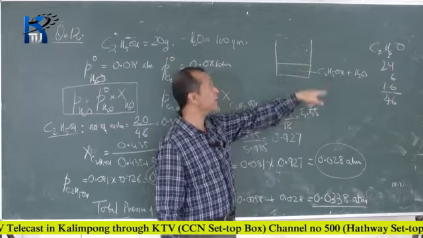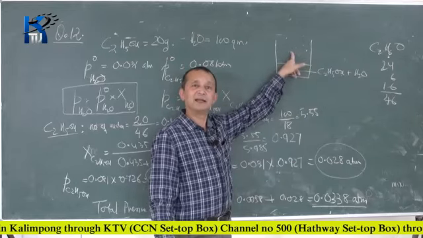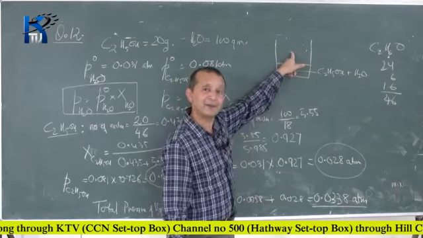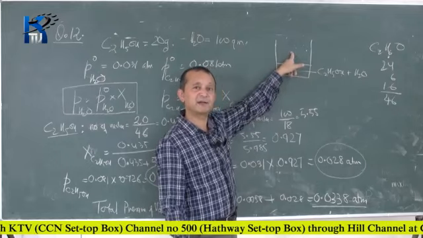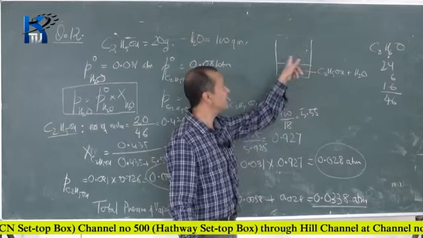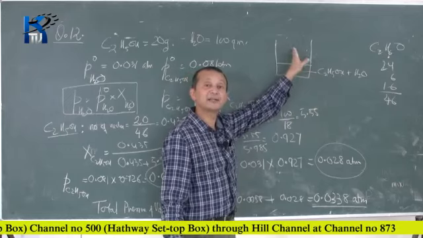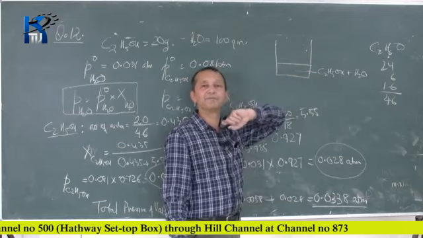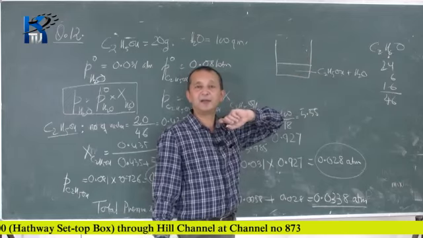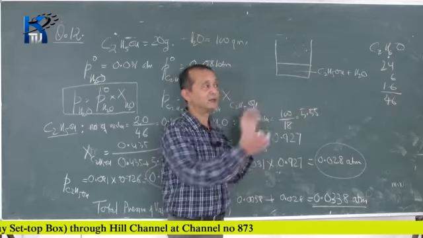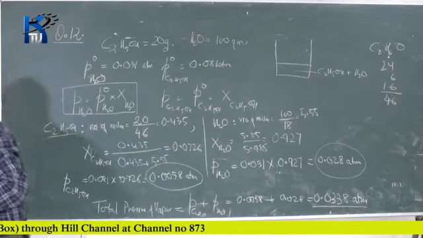The mole fraction of the vapor mixture will not necessarily be the same. It may be different. So the question now is, what is the mole fraction of the vapor mixture? That's what we are going to find. So we'll rub the board and then complete this question.